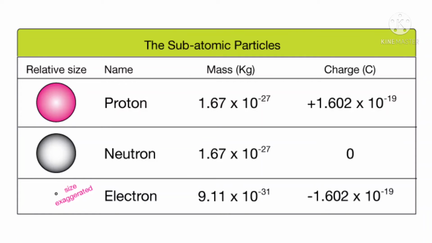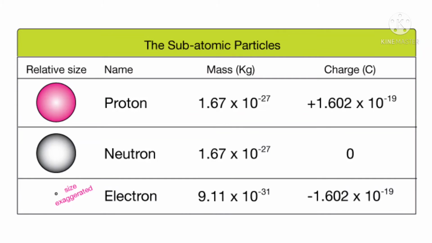Now we have learned about the discovery of electrons, protons and neutrons. The proton has mass 1.67 × 10^-27 kilogram and positive charge 1.602 × 10^-19 coulombs.